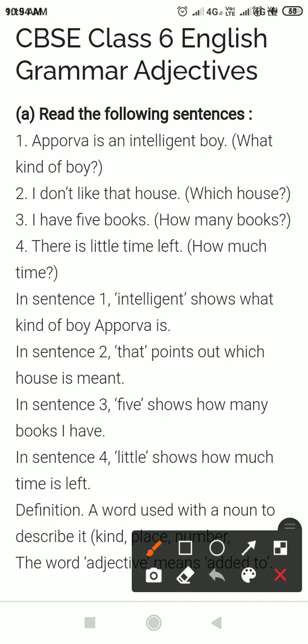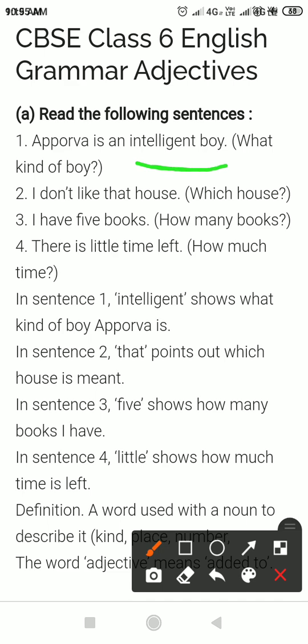Okay, now, one: Apurva is an intelligent boy. Dear students, Apurva is which kind of boy? What kind of boy? This sentence makes a question: What kind of boy is Apurva? So there is a question.